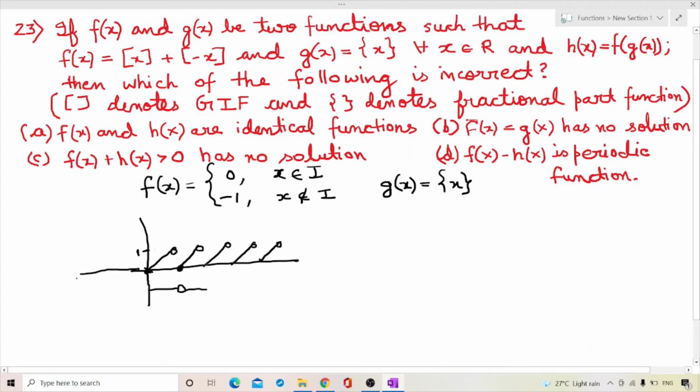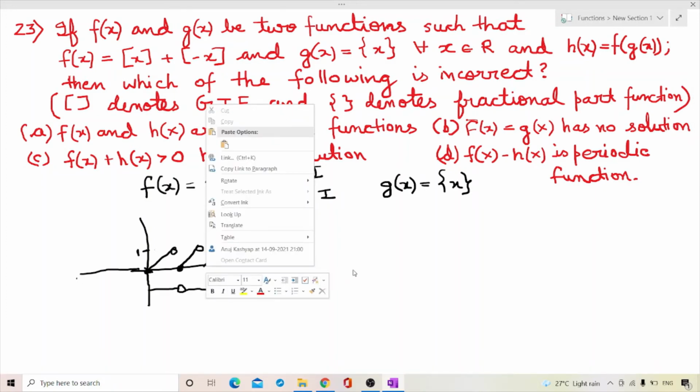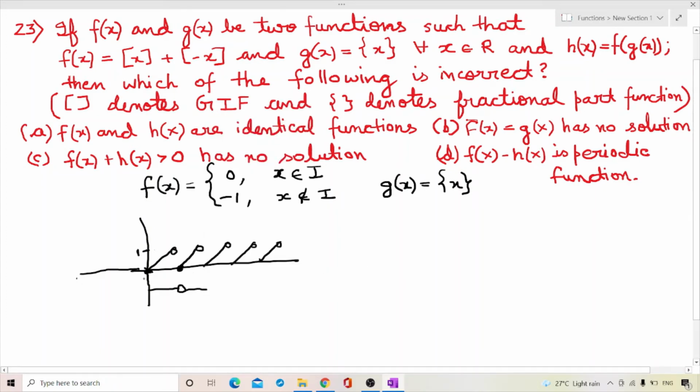As it encounters an integer it will be 0 here. So I can clearly see there are solutions, this one and this one, where f(x) is equal to g(x). So the statement that f(x) is equal to g(x) has no solution is incorrect, and we have to identify the incorrect statement.